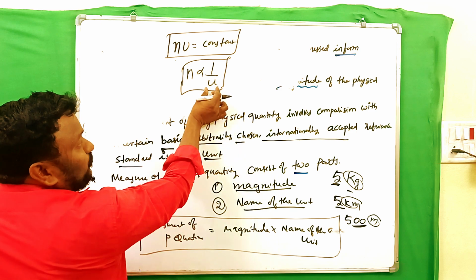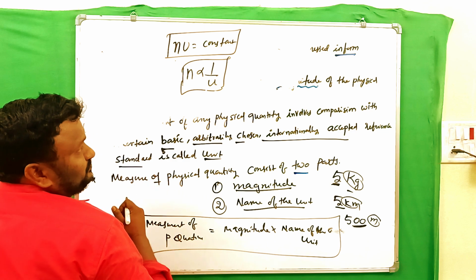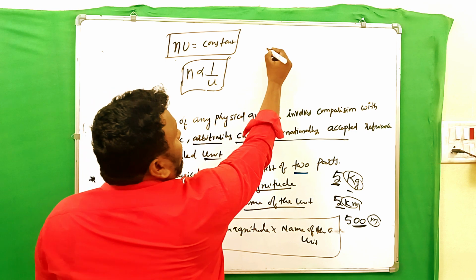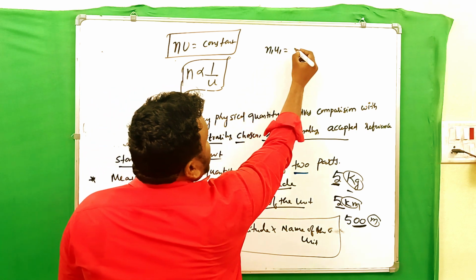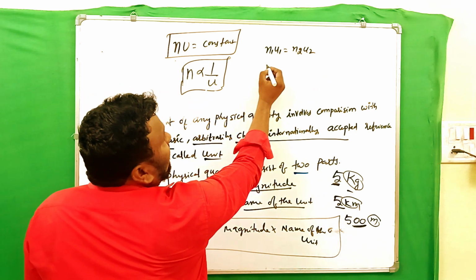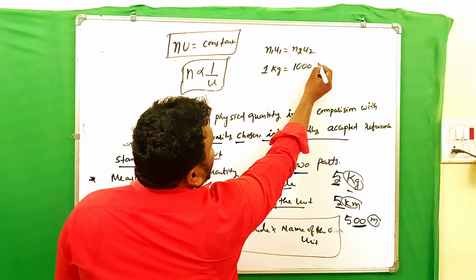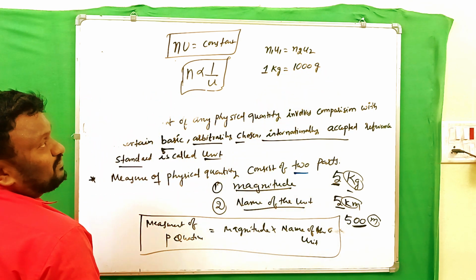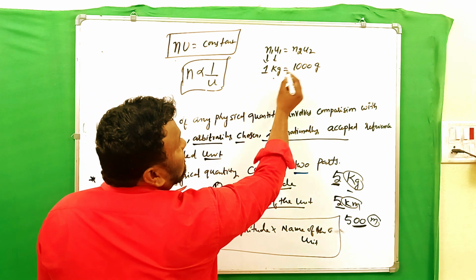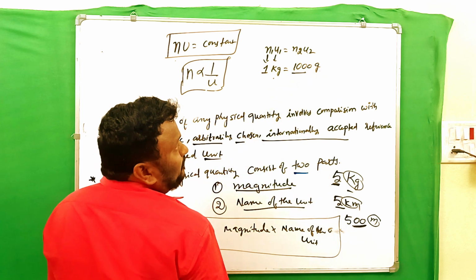That means if one quantity is less, the other is more. So n1 u1 is equal to n2 u2. For example, 1 kg is equal to 1000 grams. Here n1 is 1, u1 is kg, and n2 is 1000, u2 is gram.